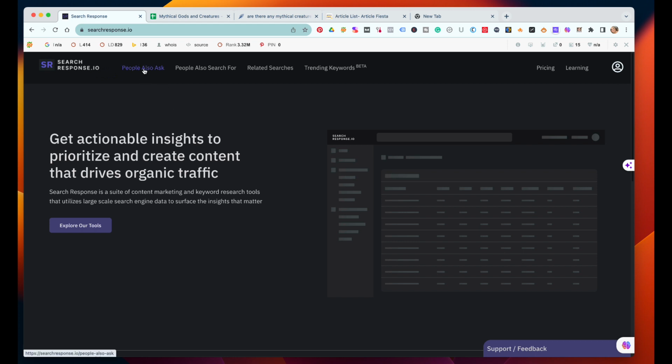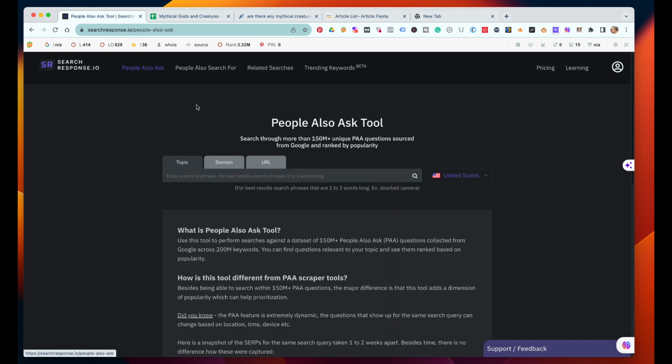People Also Ask, which is the one that we're going to do today. You can also do People Also Search For, which is also on Google, remember. And then related searches, remember that's further down the page, Google puts that. And then their trending keywords are in beta, so that can be hit or miss right now. But we are going to click on People Also Ask.